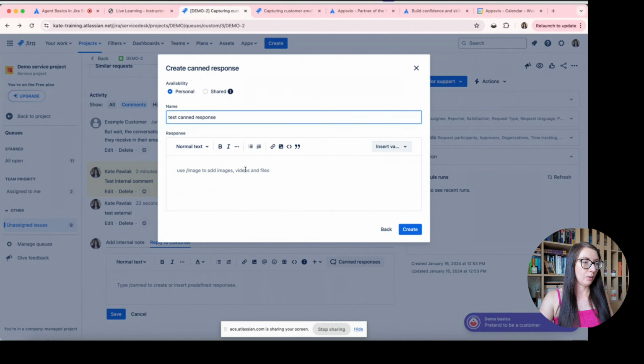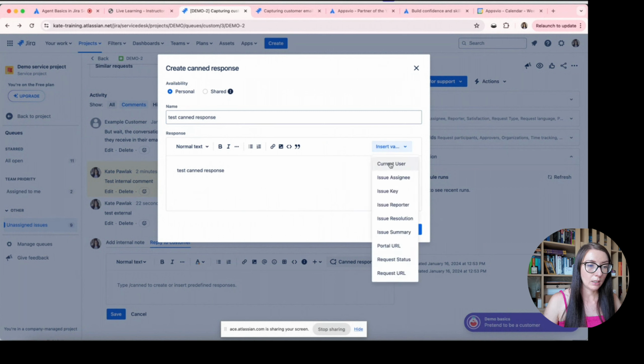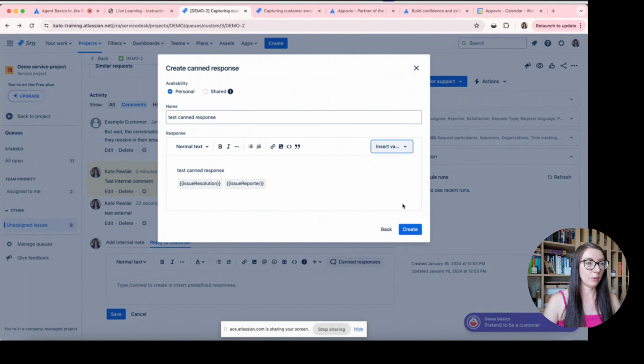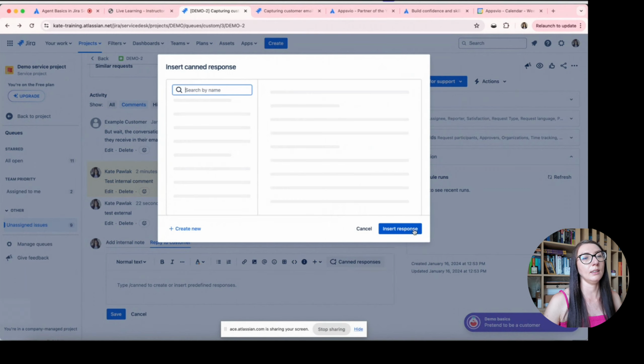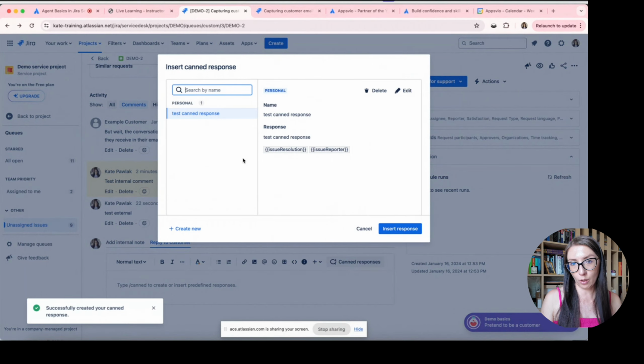I also post something, test canned response, and I choose, for example, issue resolution or issue reporter. Okay, I'm clicking create.